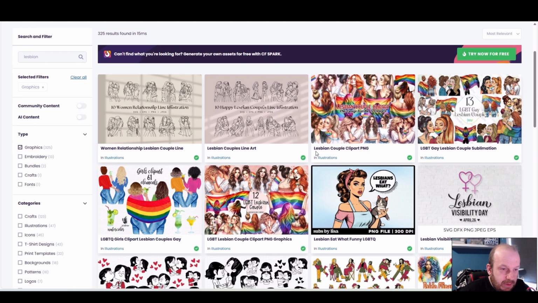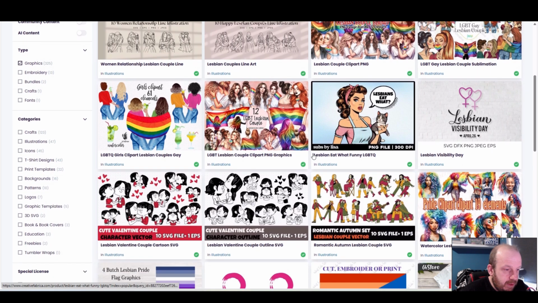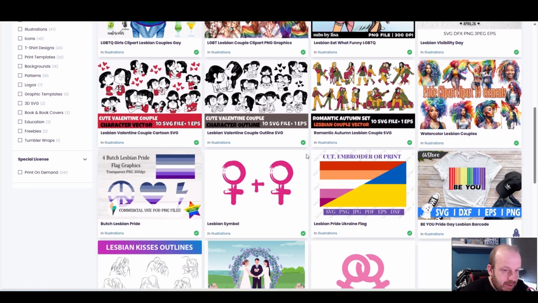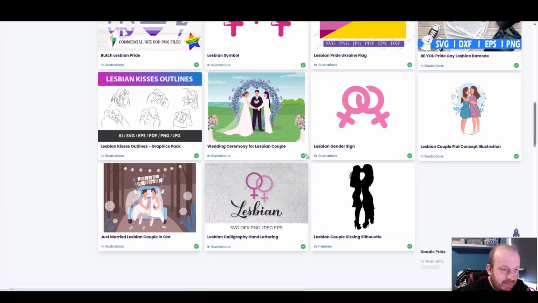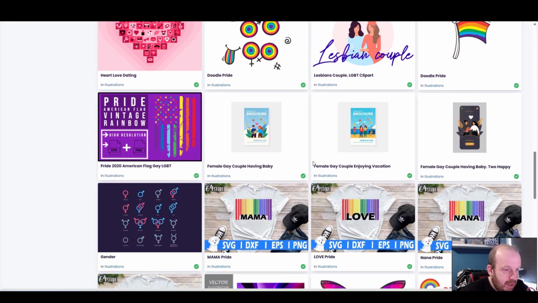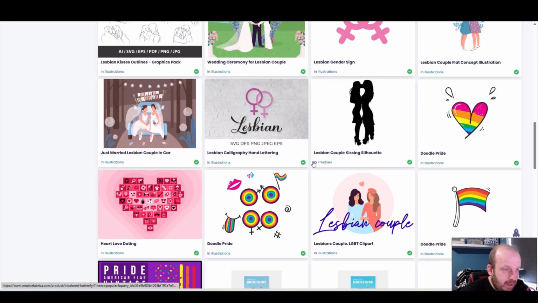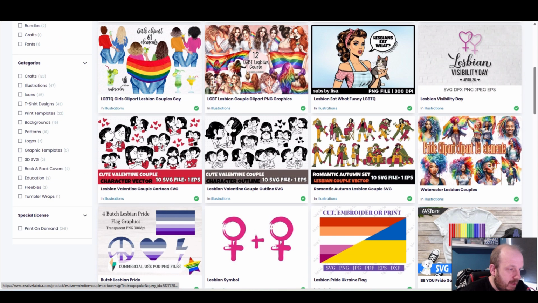Now I want something fun. These are all great images, but I want something fun. And I'm drawn to these down here. The coloured versions, I think, really. I'll just have a quick scroll through. I will link to whichever asset I use in the description. Yeah, I think it's going to be this one. So I'll download this.